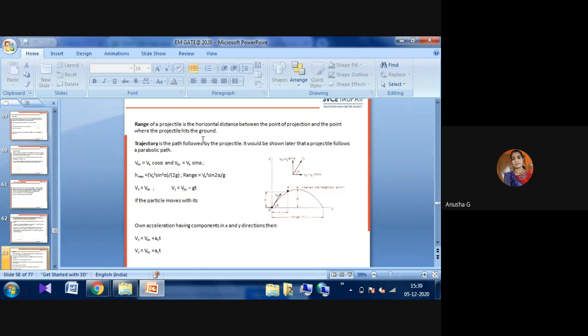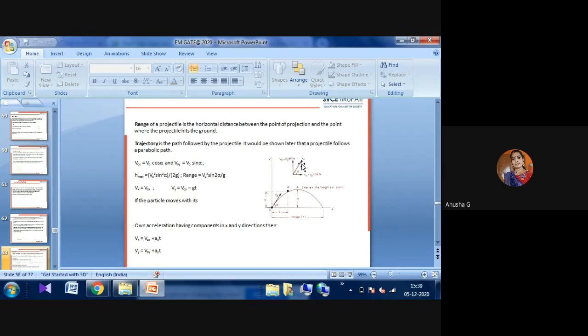The range of the projectile is the horizontal distance at the point of projection. Suppose we are sending a stone or any ball; there will be horizontal and vertical components. Horizontal will be cos theta and vertical will be sin theta. Our formulas are Vax equals Va cos alpha and Vay equals Va sin alpha, depending upon the angle and the sign we have to consider.